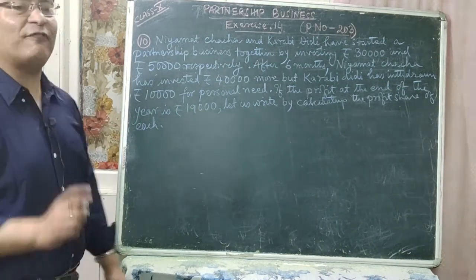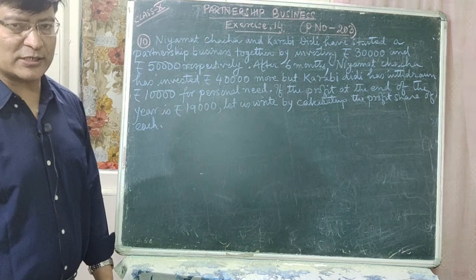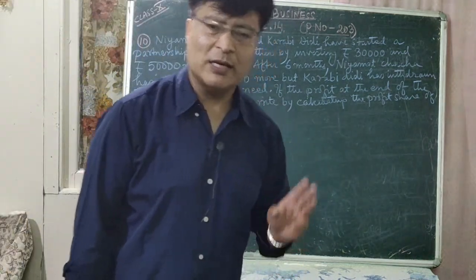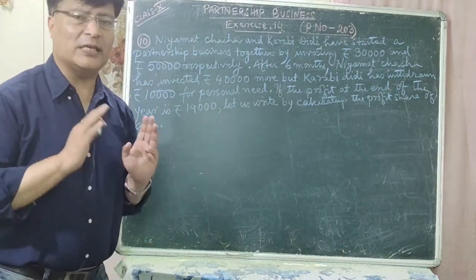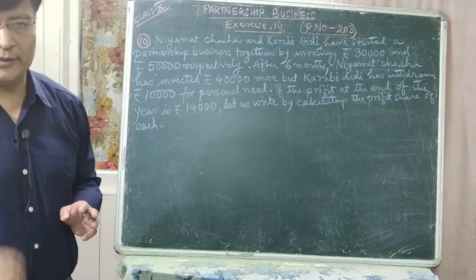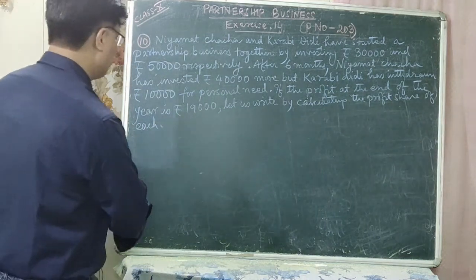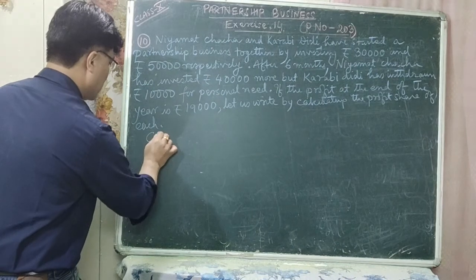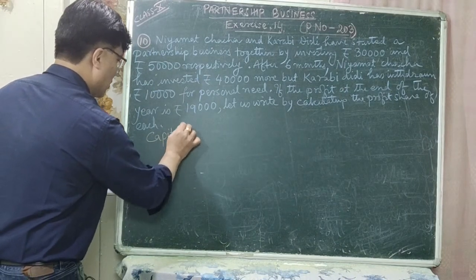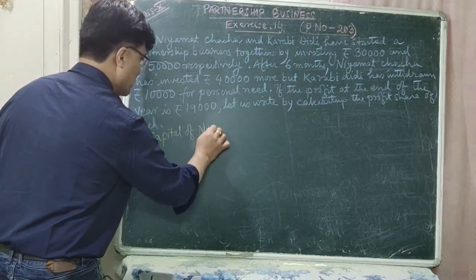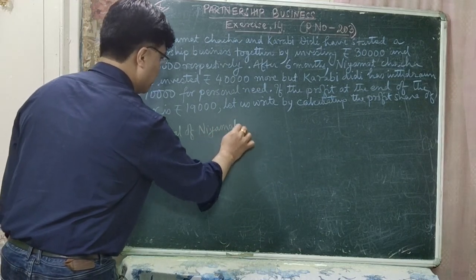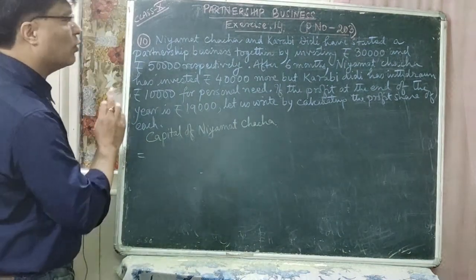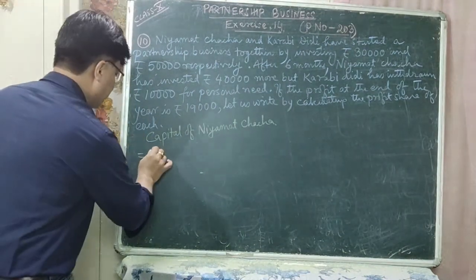So now you have to find out the capital of Niyamat Chacha. This problem is based on compound partnership business, because in this case the money is invested for different time periods. Is that clear? So now let us find out the capital of Niyamat Chacha. So how can you find out the capital of Niyamat Chacha?